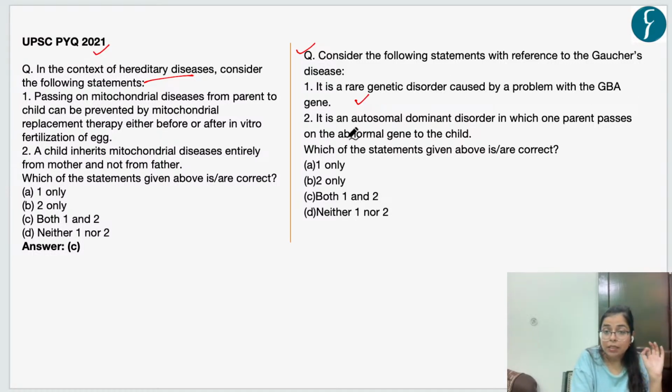Statement 2 says that it is an autosomal dominant disorder in which one parent passes on the abnormal gene to the child. This is not autosomal dominant, rather it is an autosomal recessive disorder, in which both parents have to pass the defective gene to the child. So this statement is incorrect.